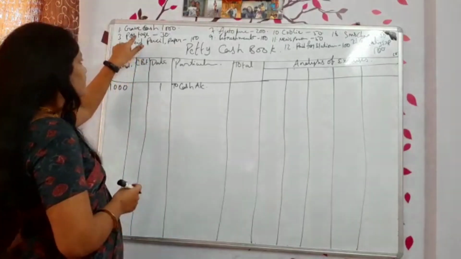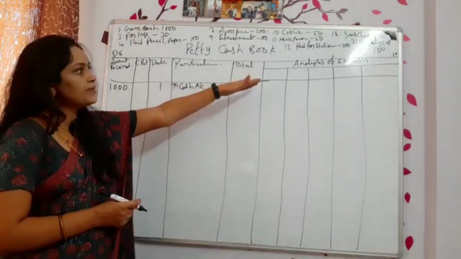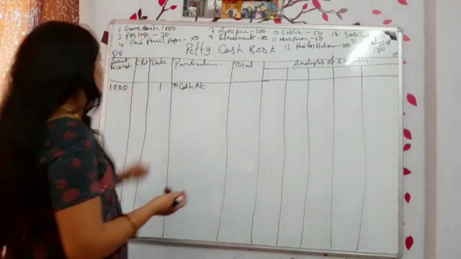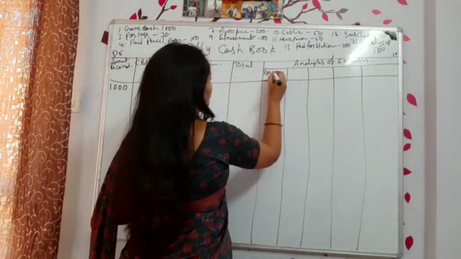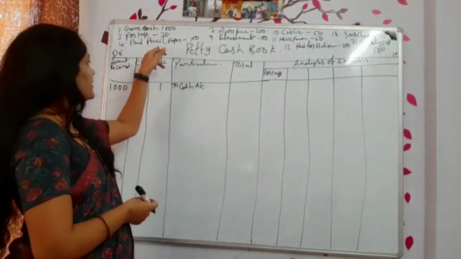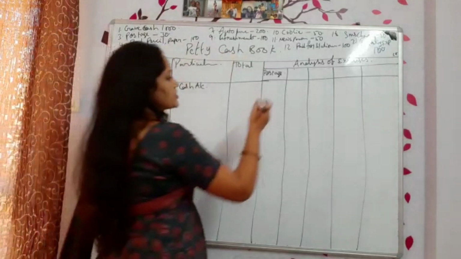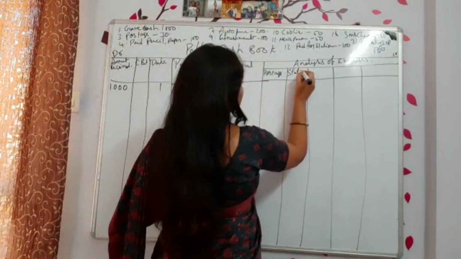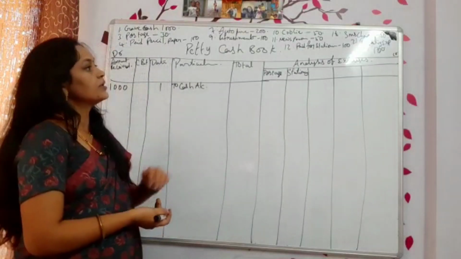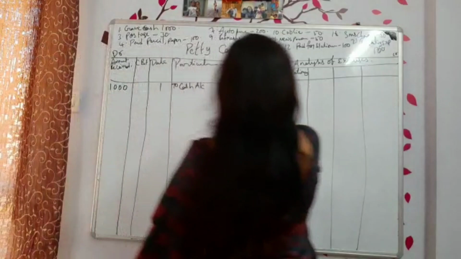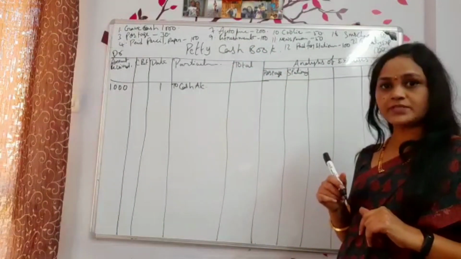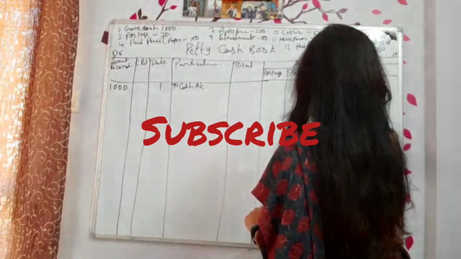Next transaction, here we paid for postage. I didn't mention what columns we have to take, right? Analysis of expenses. Mostly I spoke about postage, so I am writing one column as postage. And after that, paid for pencil, paper. One more place we also have stationery. One column I have taken as stationery. Next, what will we take? Auto fare is there, traveling expenses are there. Shall we call them conveyance expenses? So I am calling it conveyance.